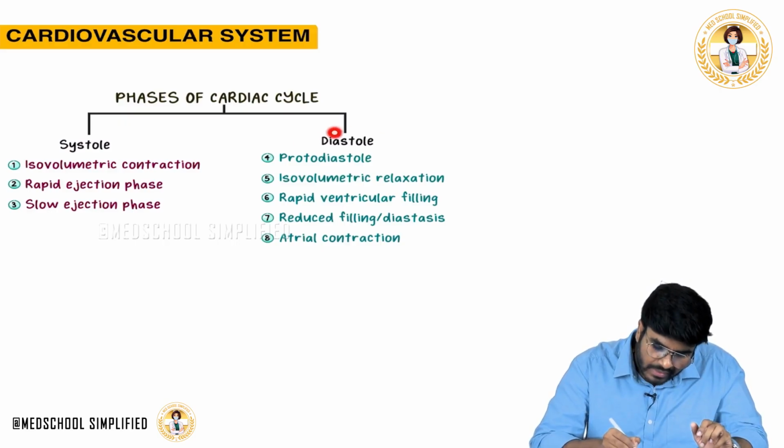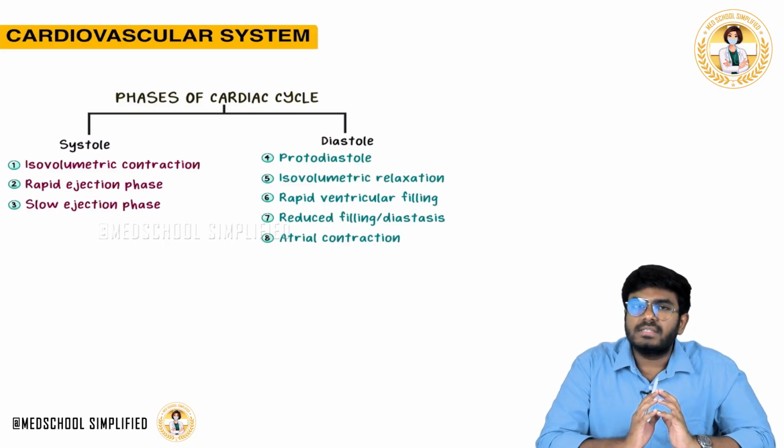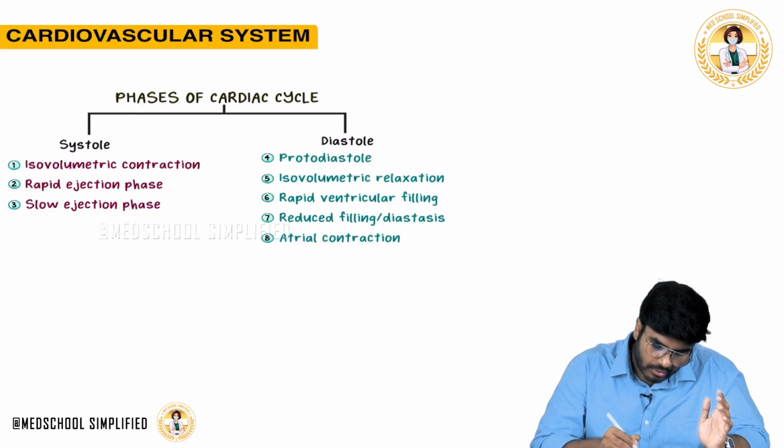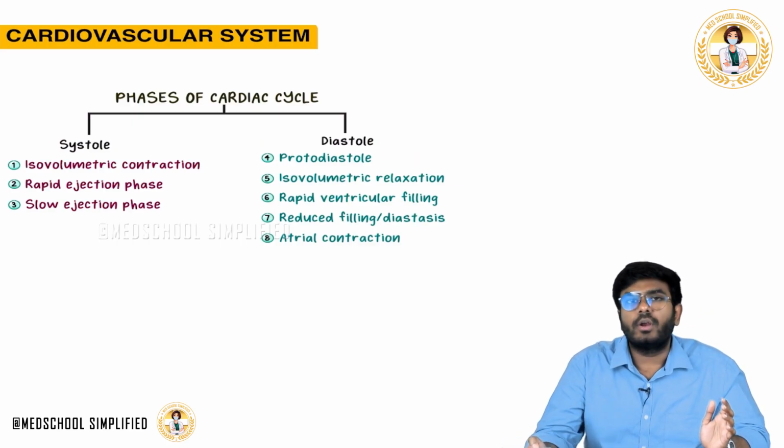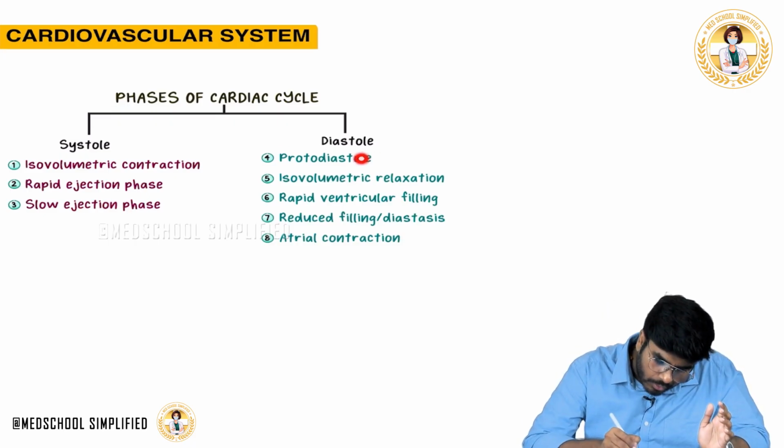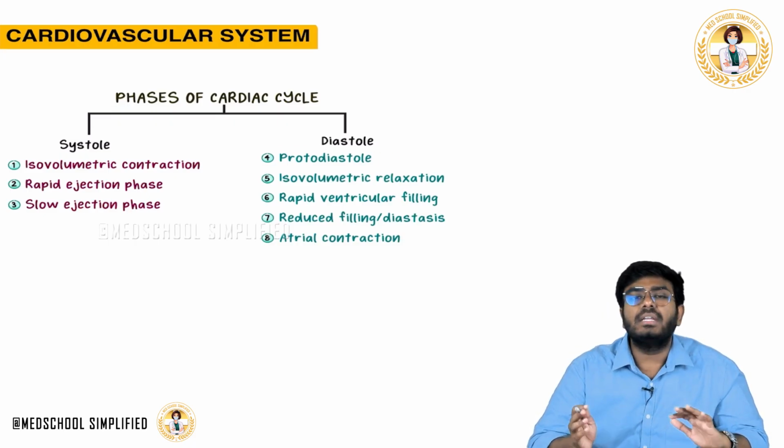Now, let's discuss the phases of diastole. How many phases are there in the diastole? Protodiastole, isovolumetric relaxation, rapid ventricular filling, reduced ventricular filling, and atrial contraction. Now, let's start with the protodiastole. Proto means the starting of the diastole.